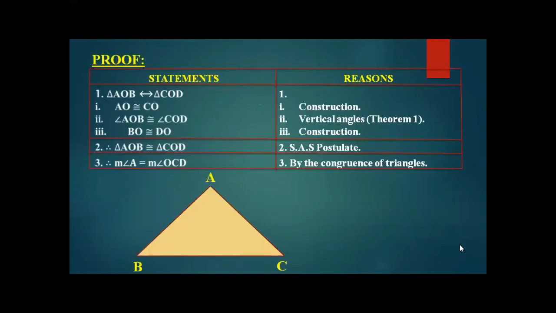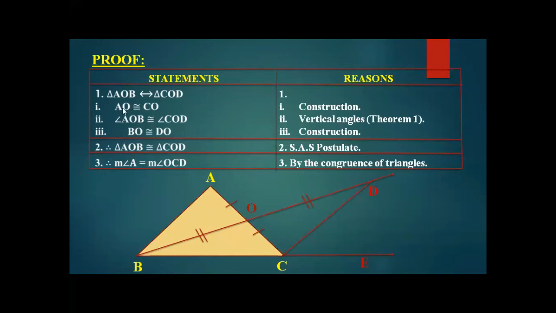Now we are going to prove it. There are some statements through which we can prove this theorem. In statement number 1, we are talking about triangle AOB. Where is AOB? This is triangle AOB. Then triangle COD. This is triangle COD. We have to compare these triangles.